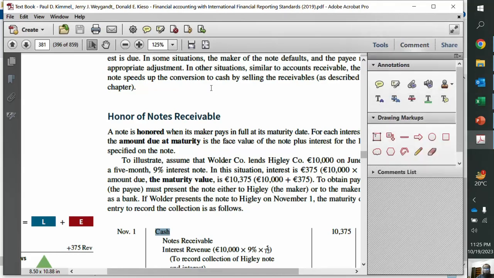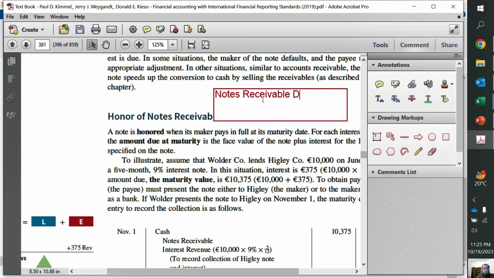So when I have given the loan on a note receivable, the entry I would have made is notes receivable debit by, say, $10,000, and cash I would have given credit $10,000, right? So this is the entry that I would have made when I issued the note, when the note is signed by the person who is taking the loan from me. So I would have made this entry.